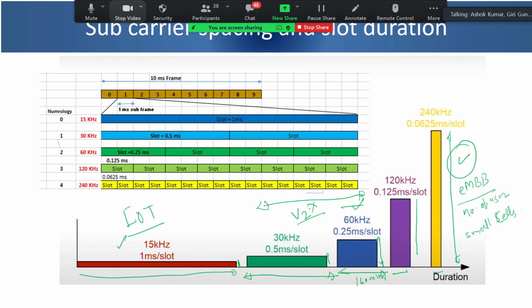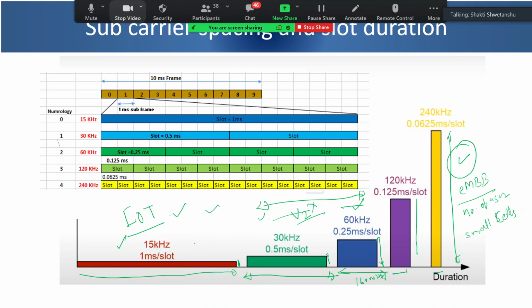On the factory floor they can use it, but they may have double frequency, one on the lower side and one on the mid band side, because they would have live camera feed, so the bandwidth requirement will be more. And for IoT sensors, wherever installed, the lower part of the frequency. So depending upon the use case, they can mix and match different numerology, frequency bands, etc. Is that clear? Yes, yes.